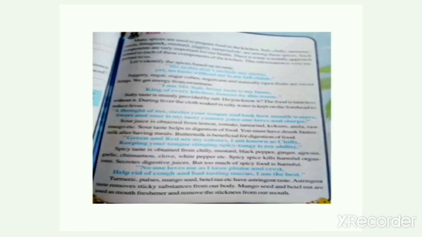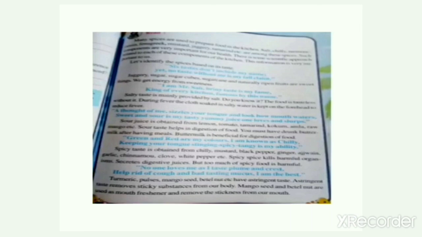Yes, turmeric, pulses, mango seed, betel nut, etc. have astringent taste. Astringent taste removes sticky substances from our body. Mango seed and betel nut are used as mouth freshener and remove the stickiness from our mouth. So children, see, you don't like the taste, but they are very helpful for our health.